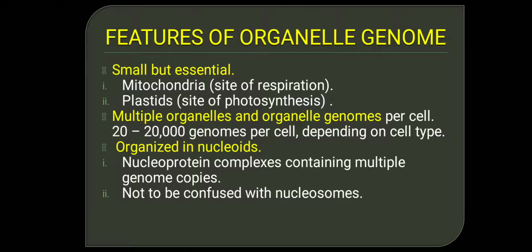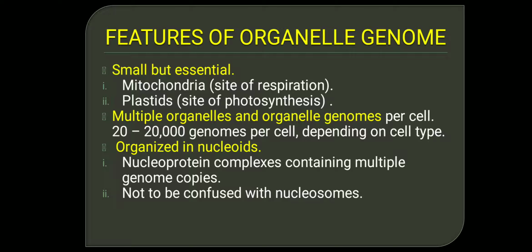Apart from the nuclear genome, 20 to 20,000 organelle genomes exist per cell, and it depends on the cell type. Because the organelles are many in the cell, only one mitochondrion is not present inside a cell. There are many mitochondria, so there are many mitochondrial genomes. There are many chloroplasts in a plant cell, because of which there are many chloroplast genomes inside a cell.